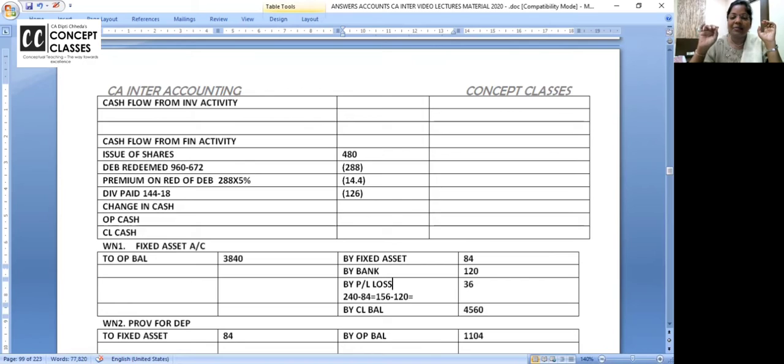In Hindi, push the cost out. How much cost will go out? 240. In 240, 84 was the depreciation. So 240 minus 84, you got 156. It is sold for 120. You got 36. If you're not clear like this, you write somewhere else, below, the whole working.